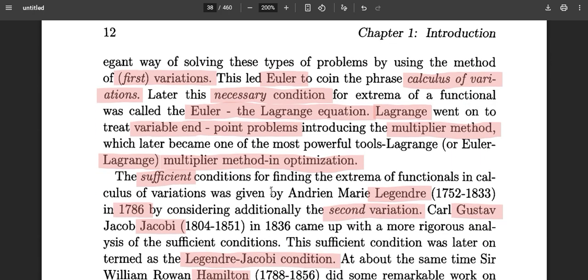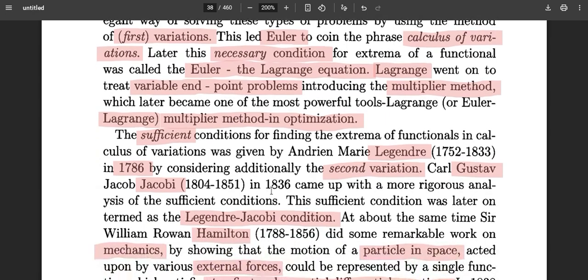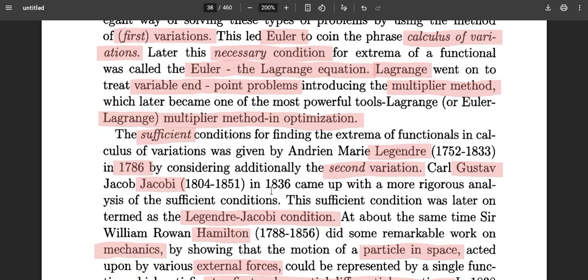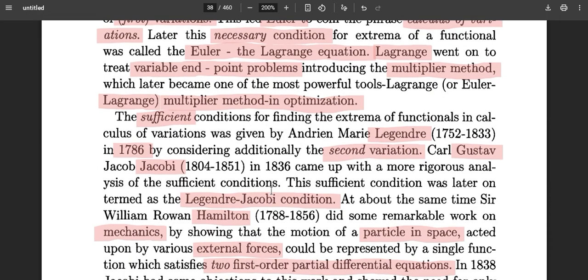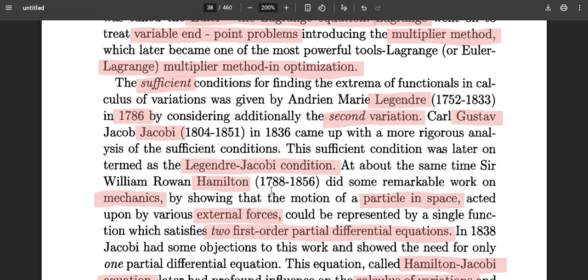Later, Lagrange worked on variable problems and introduced an adjoint kind of setup, which is what is called the Lagrange multiplier method in optimization. For the sufficient conditions, Legendre played a key role, called the second variation. Jacobi also gave some nice contributions that led to the Legendre-Jacobi conditions.